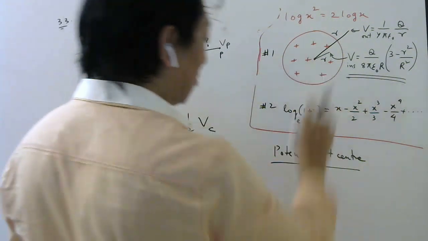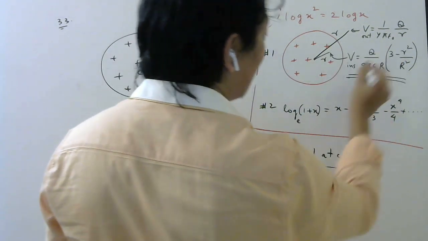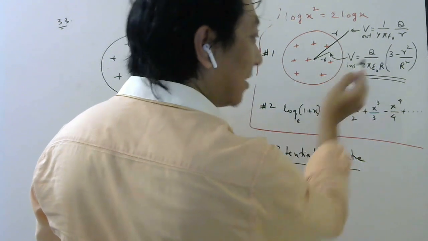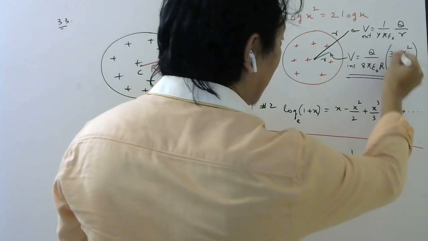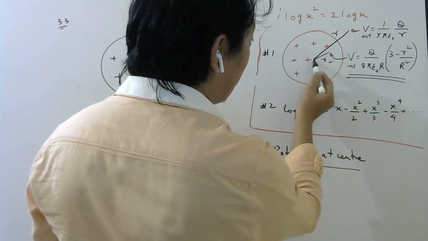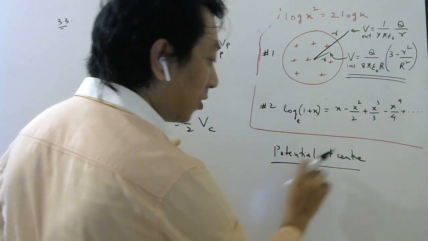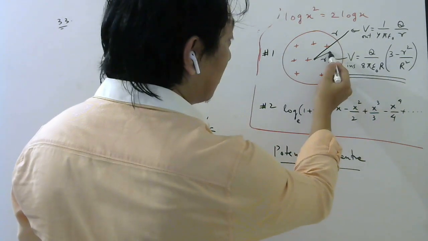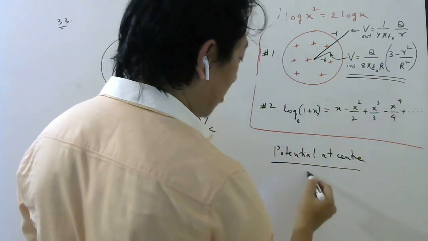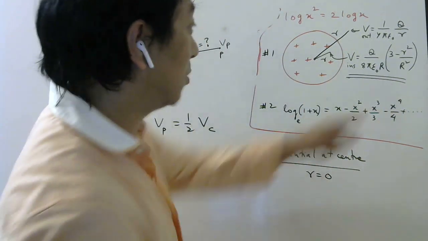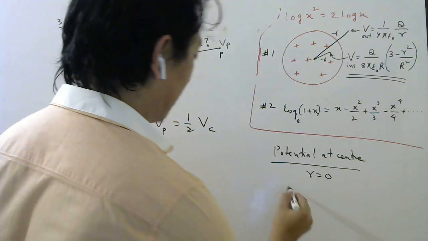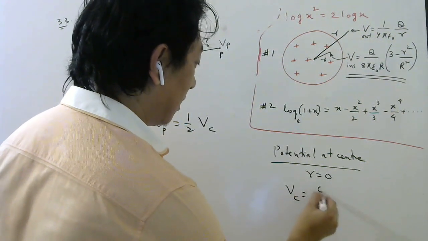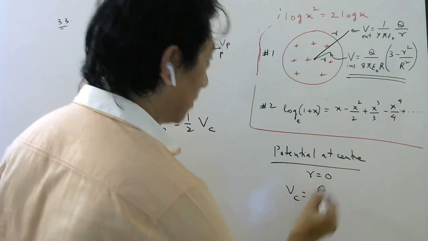So to find potential at center, should I use the first formula or the second formula? Second formula. What is small r? Distance of the point from the center. But right now I want potential at center itself. So if this point is not here but at the center, your small r will be 0. So put small r as 0, what will you get? Potential at the center will be q by small r, with r being 0.